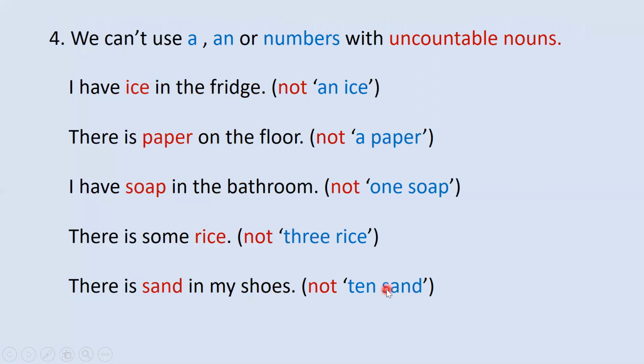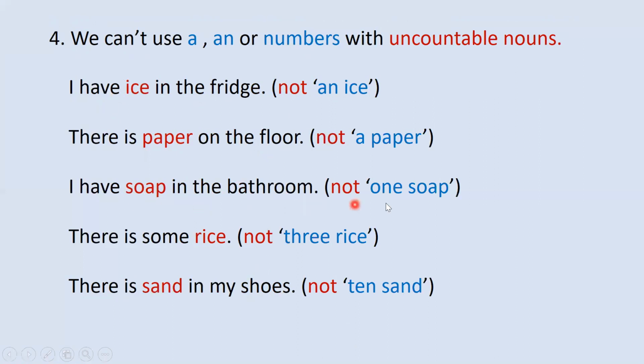Number four, we can't use a, an, or numbers with uncountable nouns. We cannot use a or an or a number with uncountable nouns, everyone. If you look at the examples here, I have ice in the fridge. You cannot say an ice or two ice or three ice. No. There is paper on the floor. You cannot say a paper or two paper. I have soap in the bathroom.